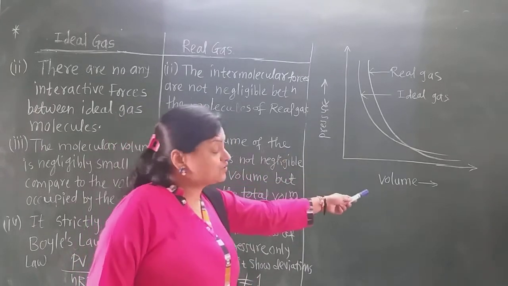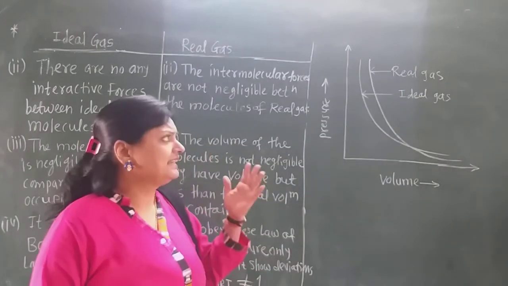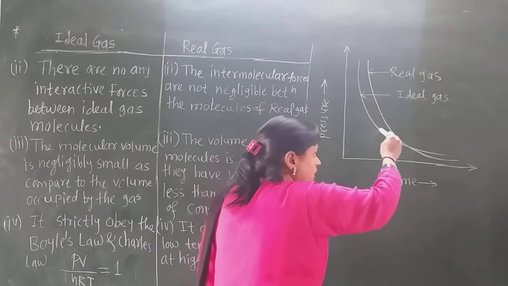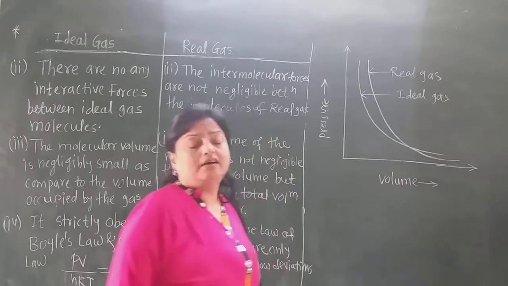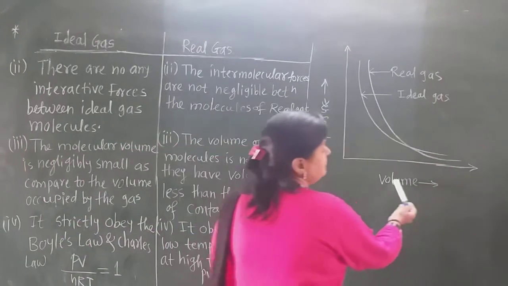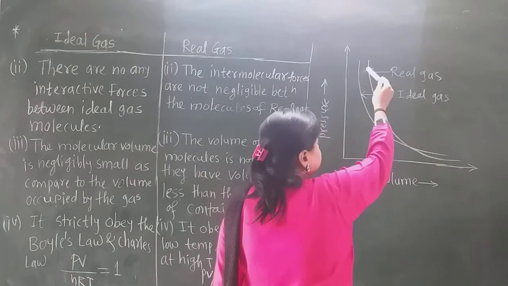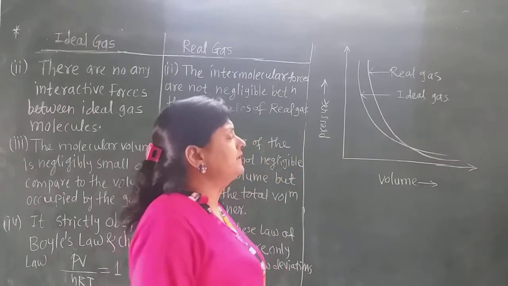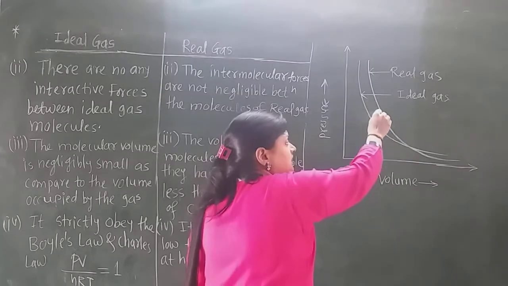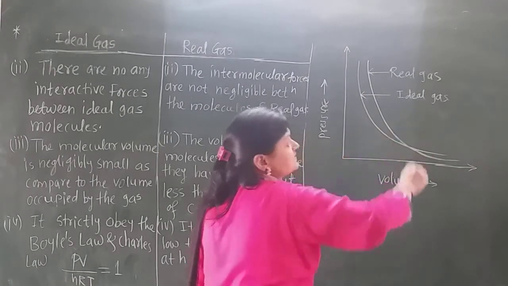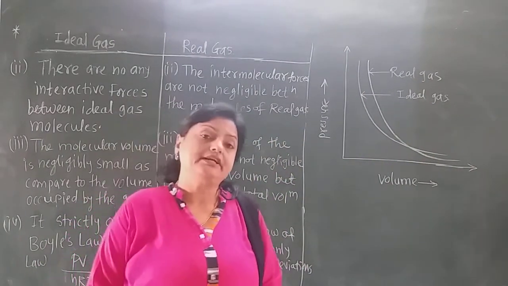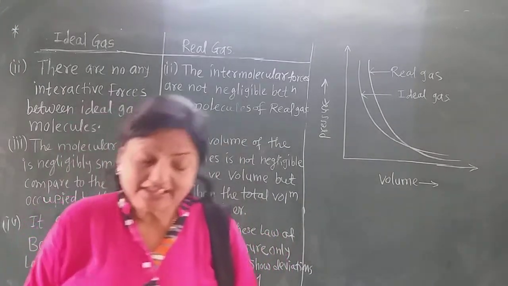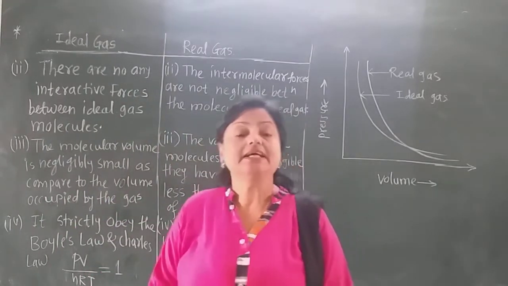If we plot a graph of pressure versus volume of both these gases, ideal gas and real gas, the ideal gas curve shows a smooth increase in volume as we decrease the pressure. But in case of real gases, this is its curve. That means it deviates somewhat at higher temperature or higher pressure. Now these are the differences between real and ideal gases that may be asked in the examination.